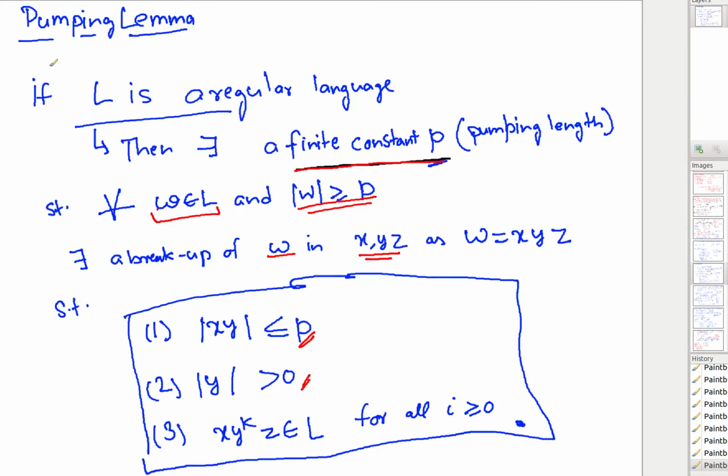See this pumping lemma, the property says that if this, then this. That means when the language is regular, then it follows this property. Correct? But the converse is not true, that if the language follows this property, then it is regular.